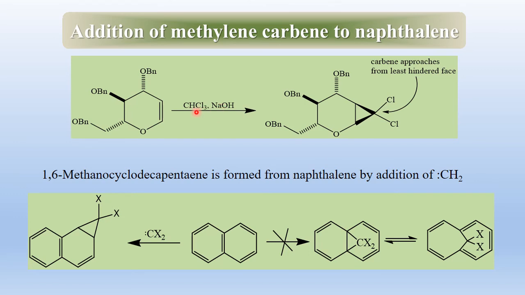Here it is chloroform in the presence of a strong base. It produces dichlorocarbene. It is attached and reacted to this double bond, and this carbene is attached from the less hindered face. In naphthalene, the carbene is added at the 1,2 double bond to produce 1,6-methanocyclodecapentaene in a rearrangement reaction.